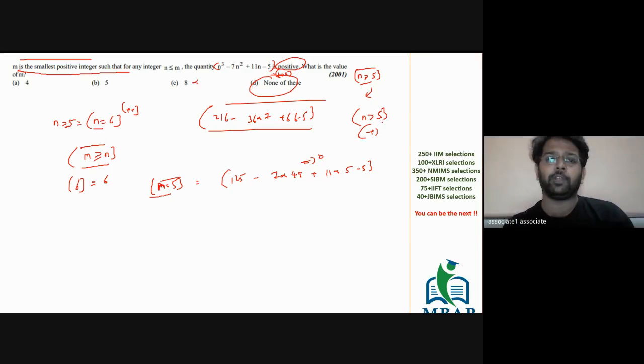You will mark none of these, right? Why will you mark 8? You will mark 6 as the answer and not 8. It says M is greater than or equal to N. The smallest value which you are considering for n is 6. So M can also be equal to 6. Everyone got the answer?